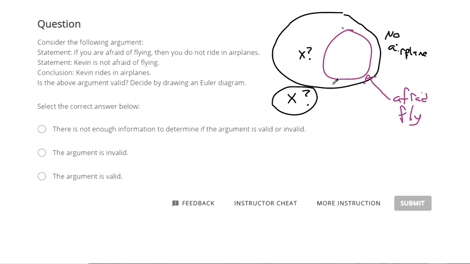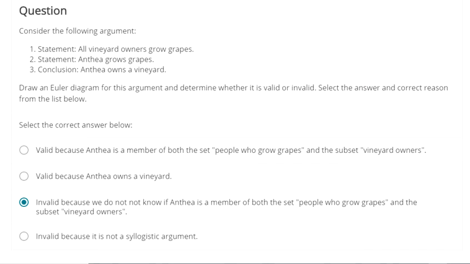Okay, this would be Kevin riding in airplanes, being outside the no airplane circle. Or Kevin might not ride an airplane and still not be afraid of flying. So the argument is invalid by drawing that Euler diagram. Okay, all vineyard owners grow grapes, and Anthea grows grapes. Anthea owns a vineyard. We're supposed to draw a Euler diagram. So let's start with that first statement.